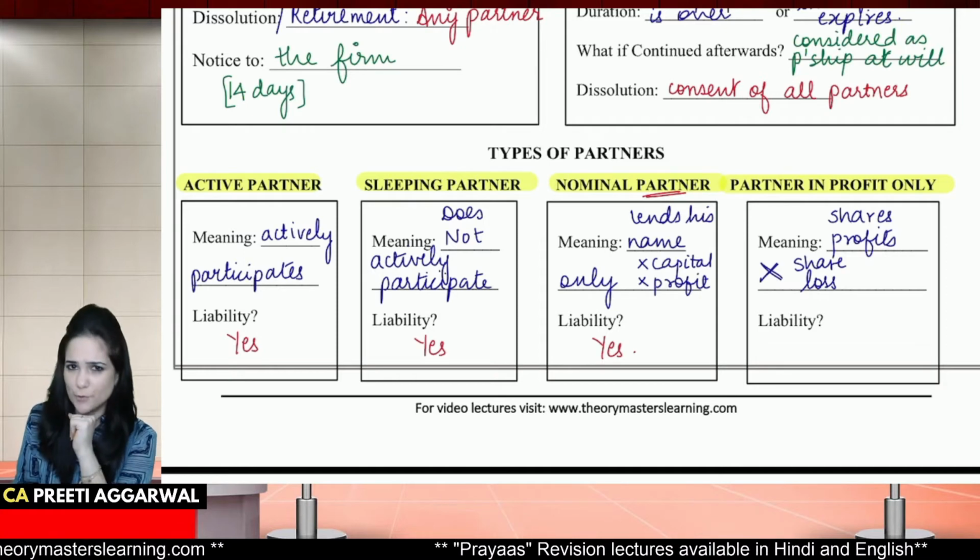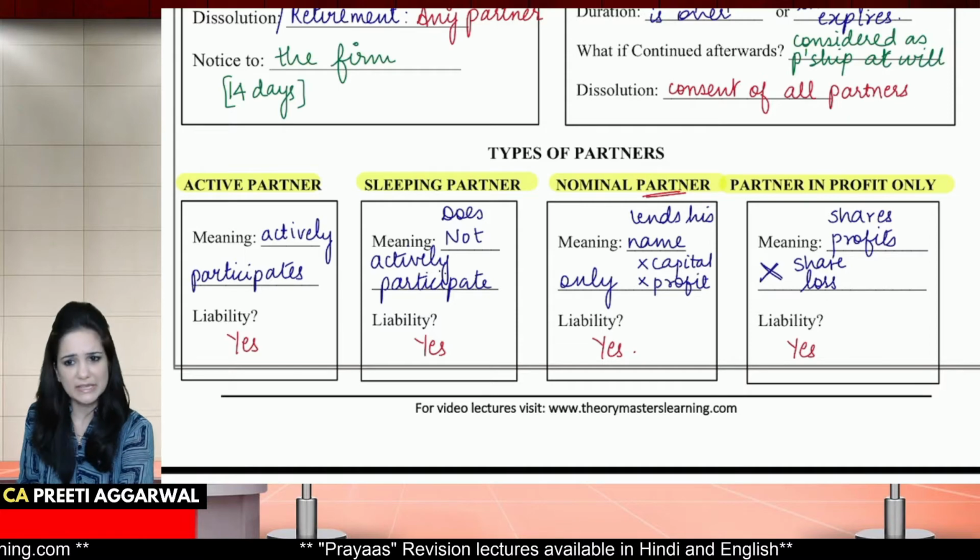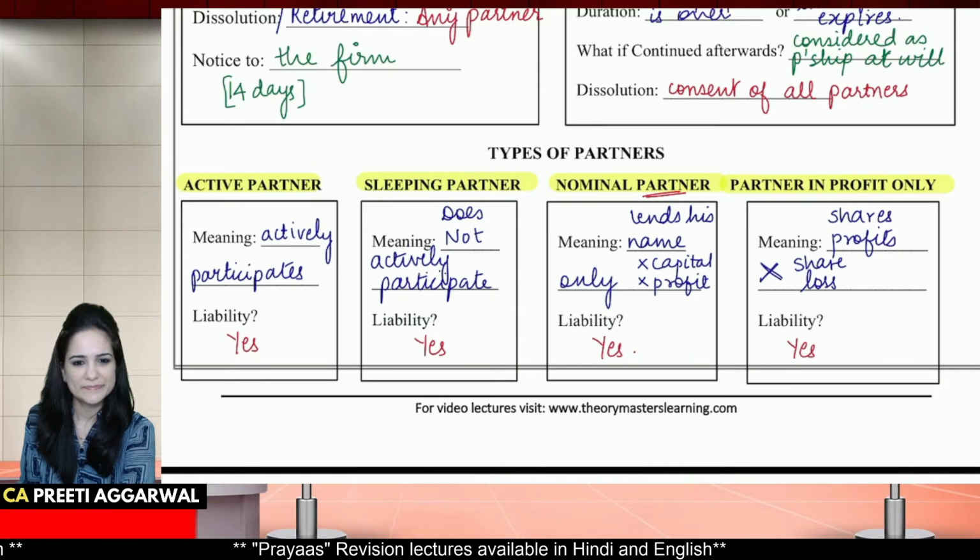What about a partner in profit only? Of course, he's just like any other active partner. He is liable for acts of the firm.